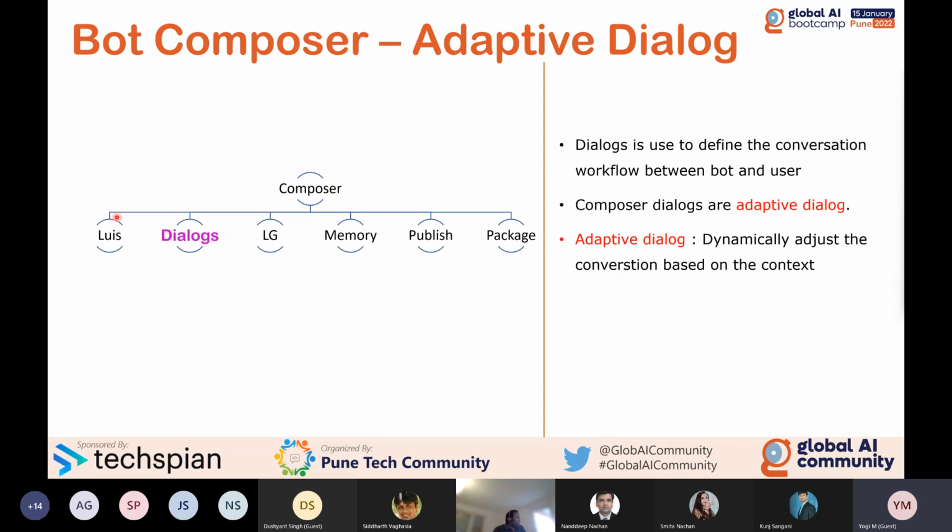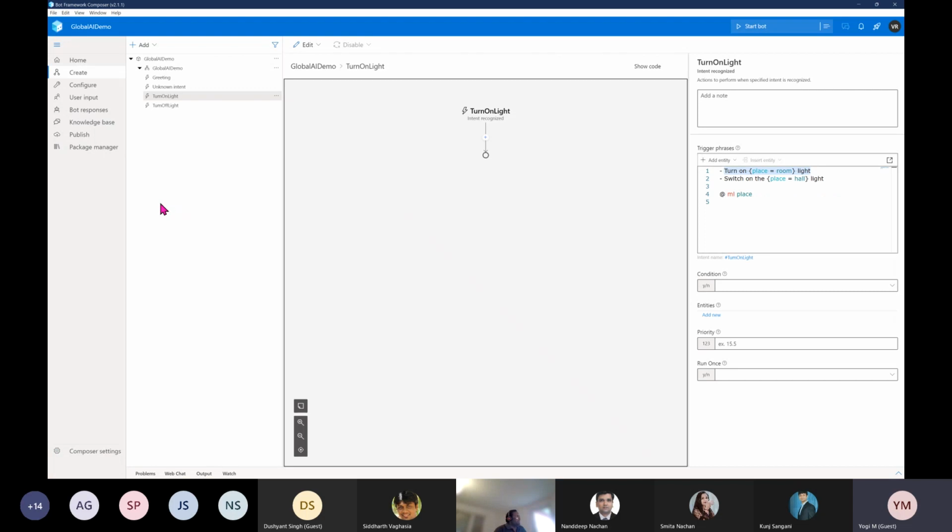So in the first step, we defined the LUIS. Now we are going to handle the workflow. If I receive the turn on light intent, what should I do? So go back to our application, to the turn on light trigger. I'm going to define my workflow, and for that I'm going to create a dialog. As I mentioned, this is the main dialog. Now I'm going to create a child dialog.